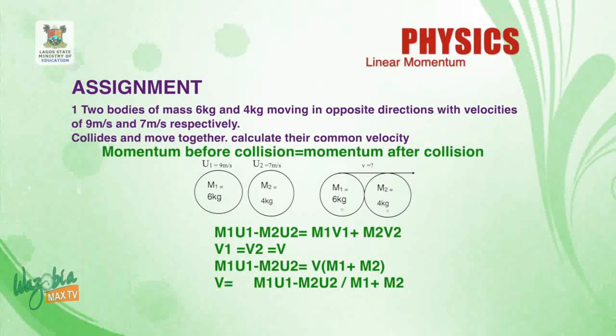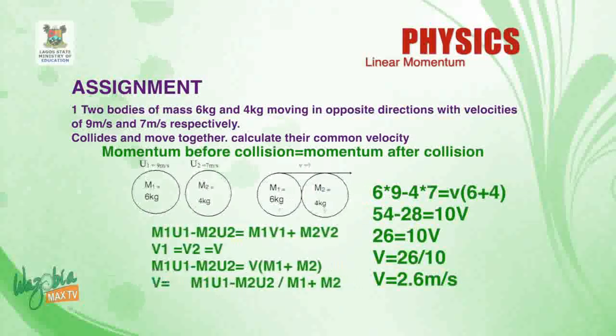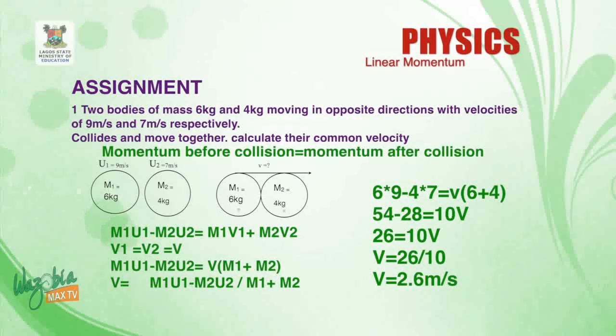So we make v the subject of the formula, according to what we are looking for, the common velocity. So we say that v is equal to m1 u1 minus m2 u2 divided by m1 plus m2. So if we put m1, the mass, is given as 6 kilogram, times the initial velocity of m1, which is 9, minus m2, which is 4, times 7, the initial velocity of the second, is equal to v open bracket the mass of the first one 6 plus 4.